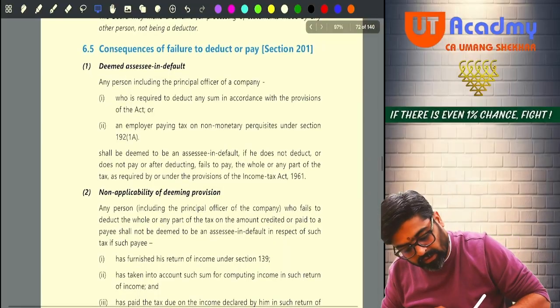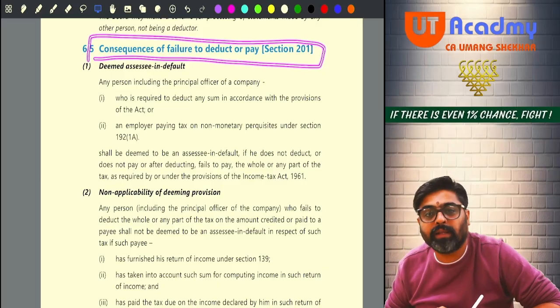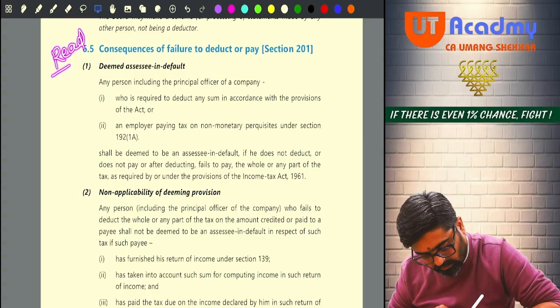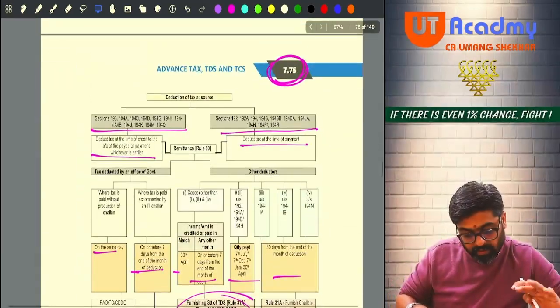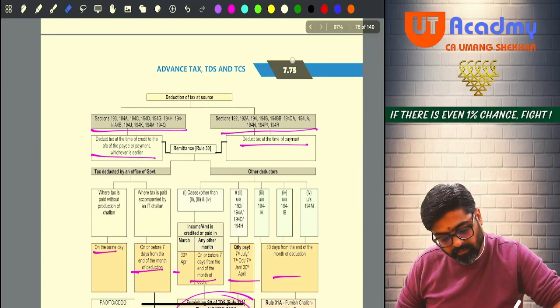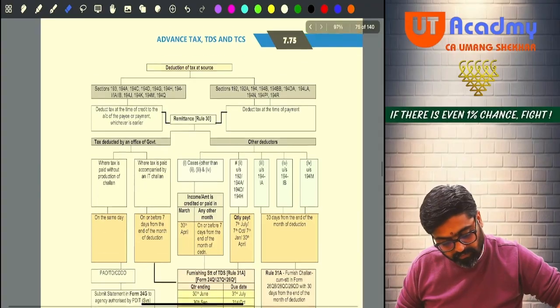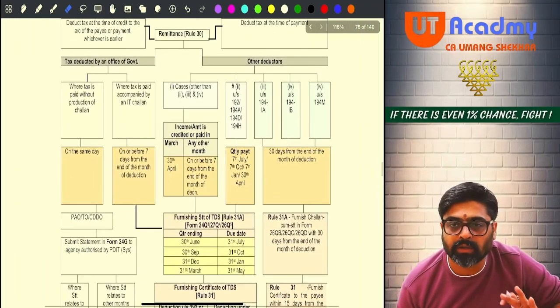Now just do this: consequences of failure to deduct or pay. Only this, only 201. Read this only. That's it. No need to do anything else. Now come to this page. Can you see page number 7.75? Okay, can you see 7.75? In 7.75, on this entire page, one small chart is created.